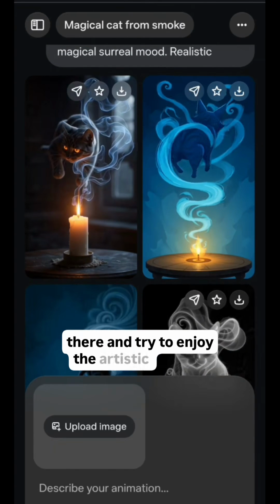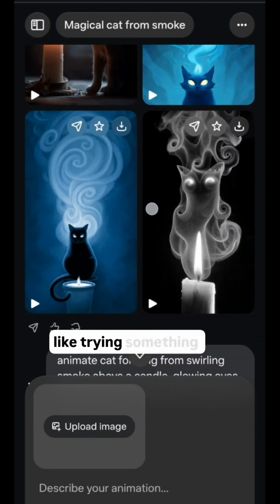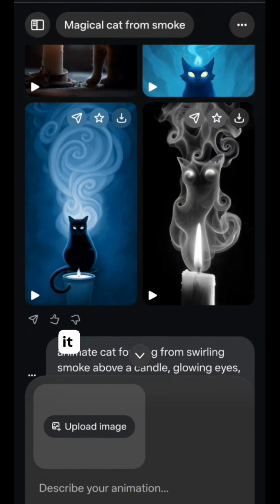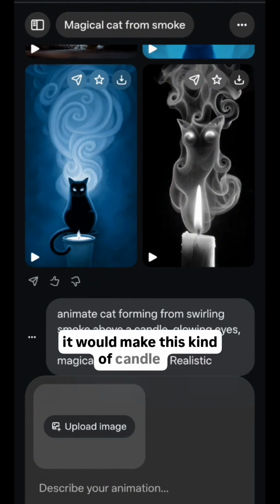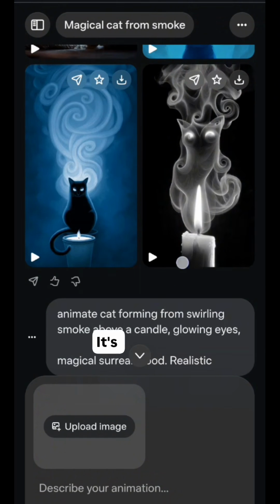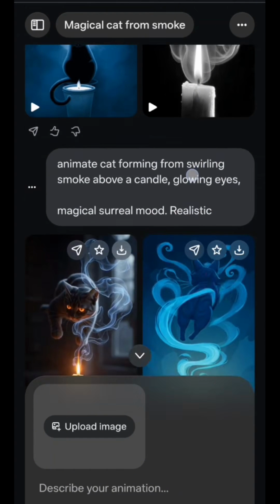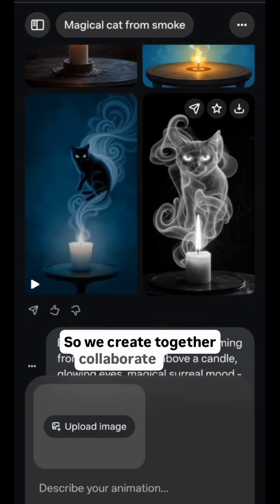And try to enjoy the artistic process, like trying something, and I didn't even know it would make this kind of candle kitty. I really like this, it's very cool. So we create together, collaborate with AI.